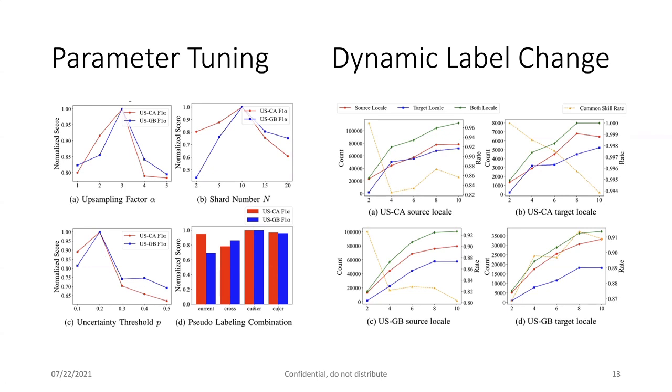We also try some dynamic label change, meaning that we want to track how many positive labels the model can predict for each data shard. So these are the data shards, meaning that when we train on more data shards, the model tends to predict more positive labels for the utterances. It feels like our model, the re-ranker model, will be more powerful with more data shards trained. And that's all. Thanks.